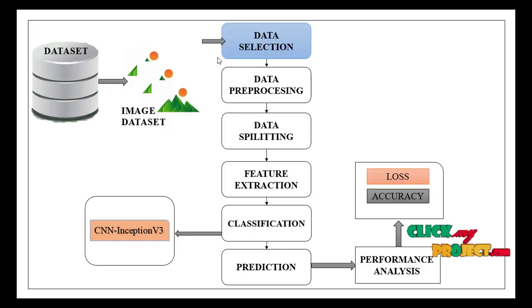This is the flow diagram from the image dataset. The first step is data selection and pre-processing by resizing and removing noise, then splitting the data into train and test, extracting the features, classification using deep learning, and prediction, performance analysis, accuracy and loss.